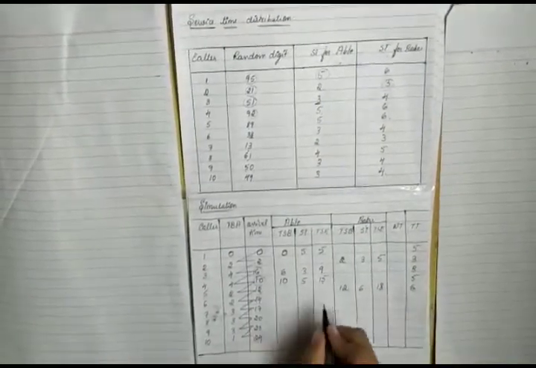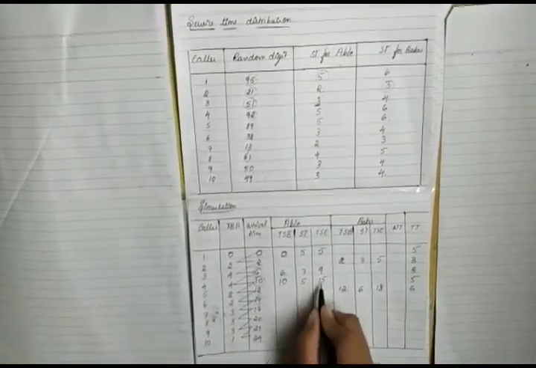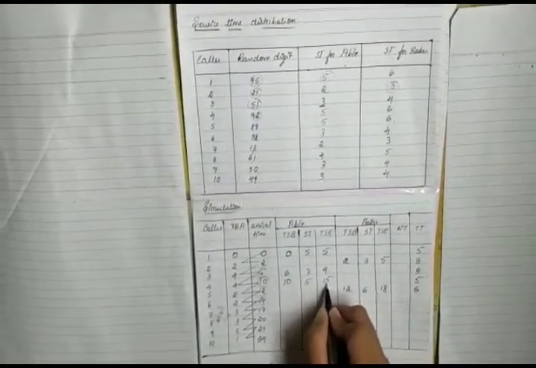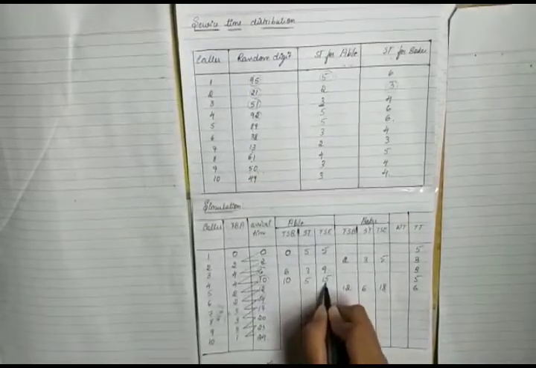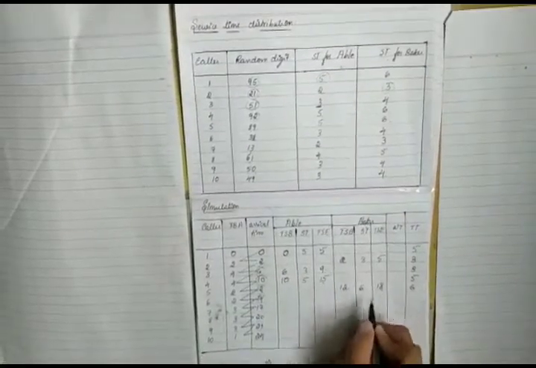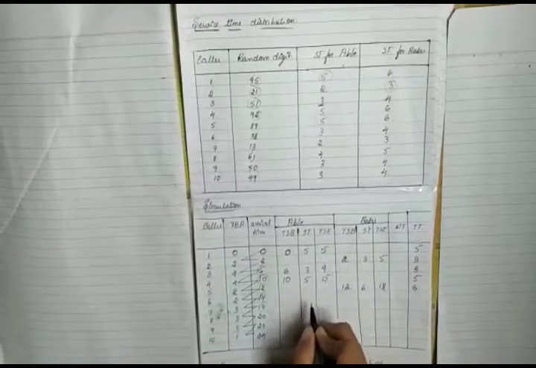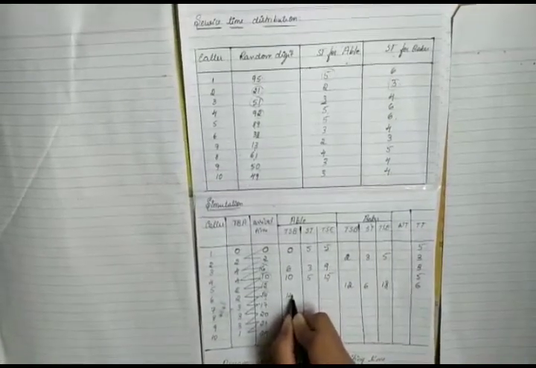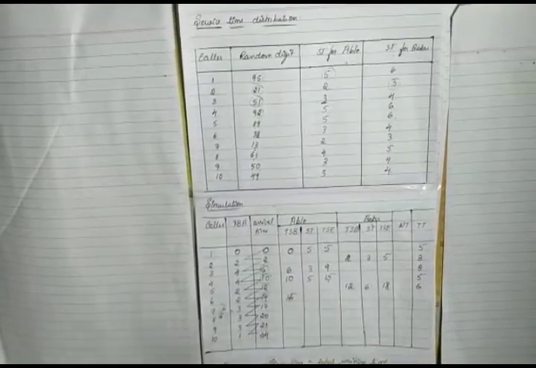The next caller arrives at 14. Since both Abel and Baker are busy and we know that Abel provides service faster than Baker, the service goes to Abel, with the service time 3.